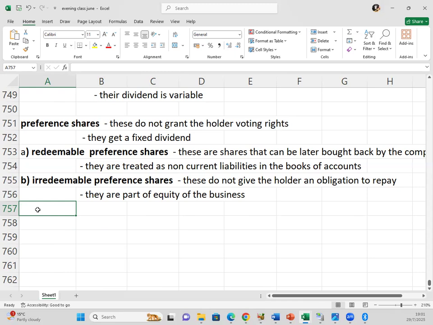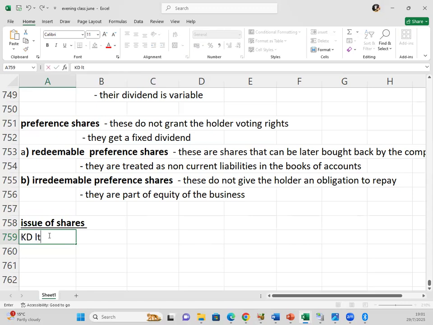Then now let's move to issue of shares. So let's look at how shares are issued. So let's start with the basics. When shares are issued, we have what you call the par value, which is the registered value of each share. So let's have an example. We can say KD Limited issued 50,000 ordinary shares.